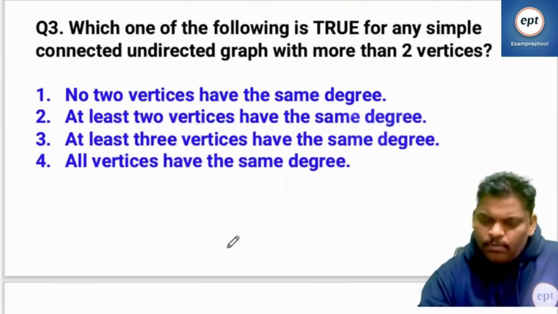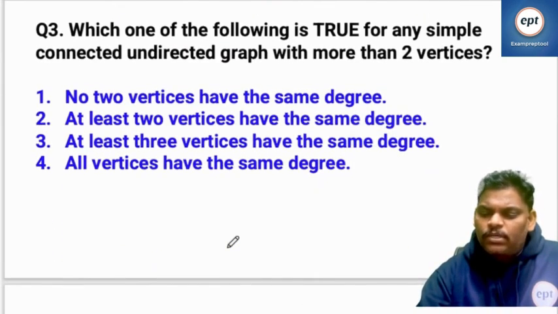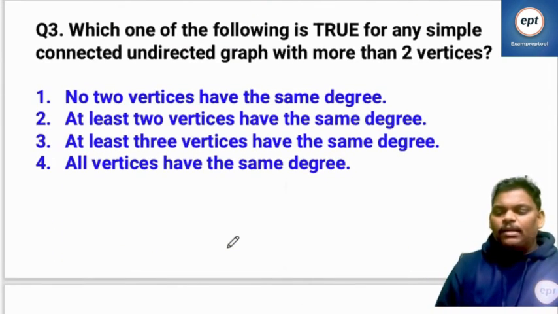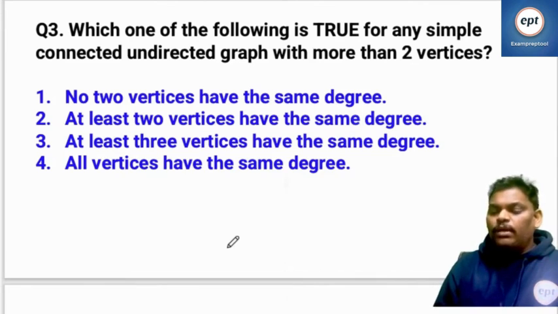Now go to the next problem. Which one of the following is true for any simple connected undirected graph with more than 2 vertices?